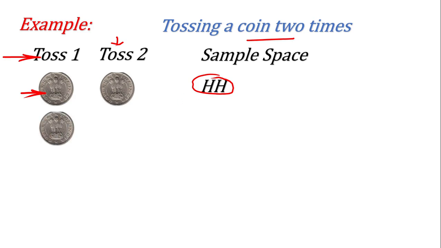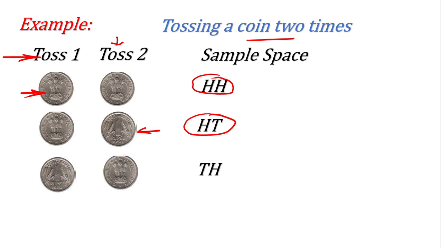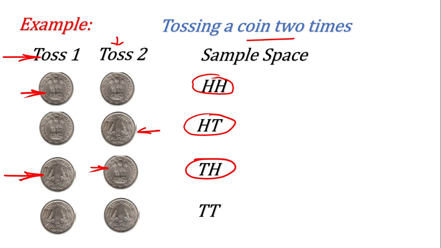Another, first time we can get head and the second time we can get tail. This type of outcome will be denoted by HT, meaning head on the first toss and tail on the second toss. Now in the first toss we can get tail and second toss we can get head. So this outcome will be denoted by TH. And the last, we can have both tails, meaning on the first toss we get tail and second toss also we get tail. So this outcome will be represented by TT.